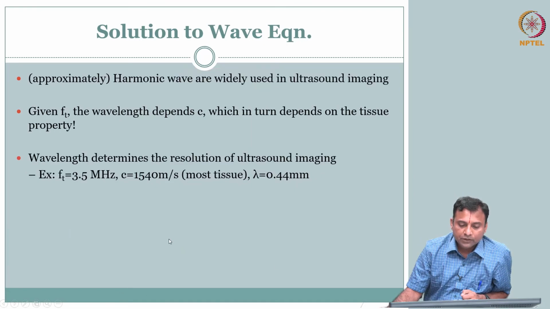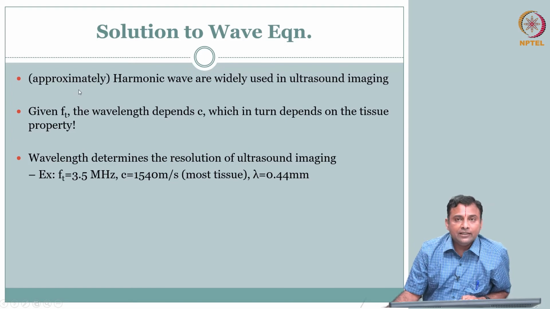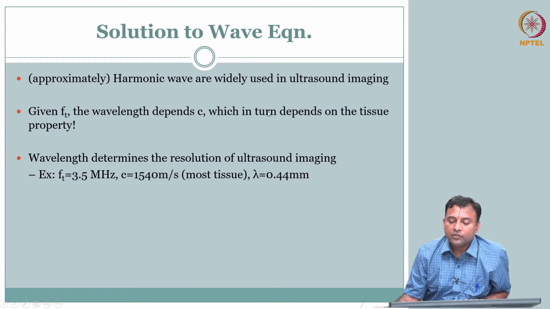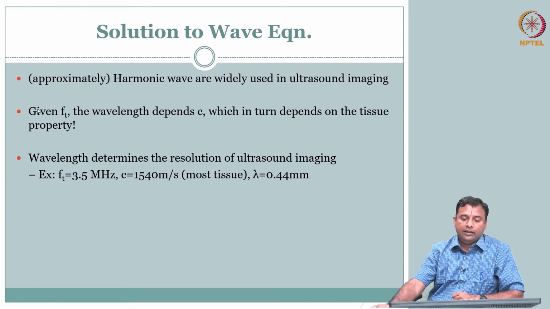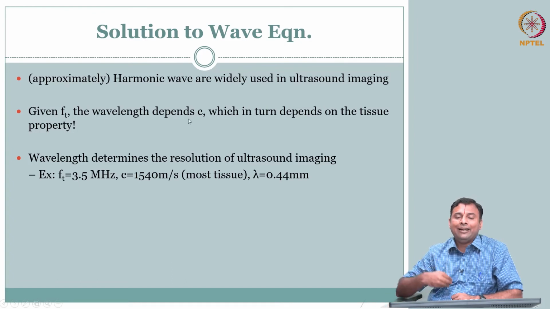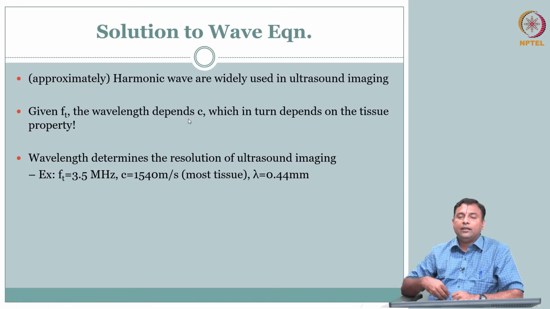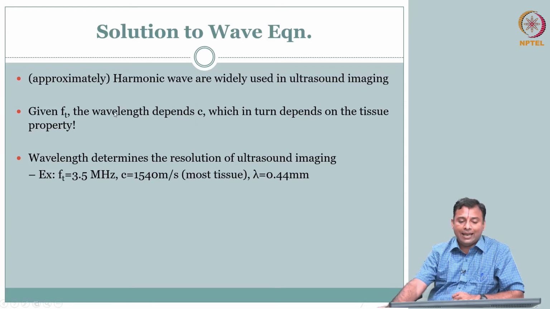Okay. So, why are we interested in this solution? These are very widely used in ultrasound imaging. Typically we send 3 or 4 cycles of cosinusoid. Given Ft, the wavelength depends on c, which in turn depends on the tissue property. So, this is the key. You can send any frequency from outside, you can generate the sound and send it inside, but the speed depends on the material property, and the material also determines the lambda.